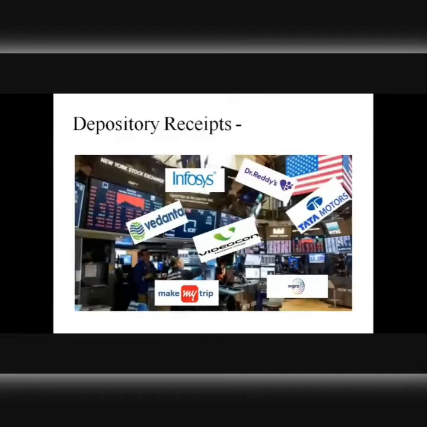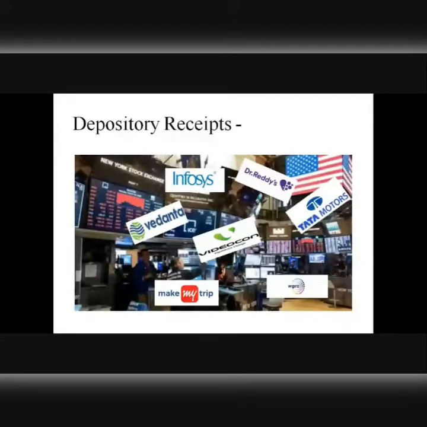Now, if the company issues additional equity and then wants to list that equity on an overseas stock exchange like the New York Stock Exchange, then people in both the US and India can buy and sell shares of this ABC company. But the question arises, how can a company that is incorporated and run in India issue and list shares in the US? Everybody would be interested to know that.